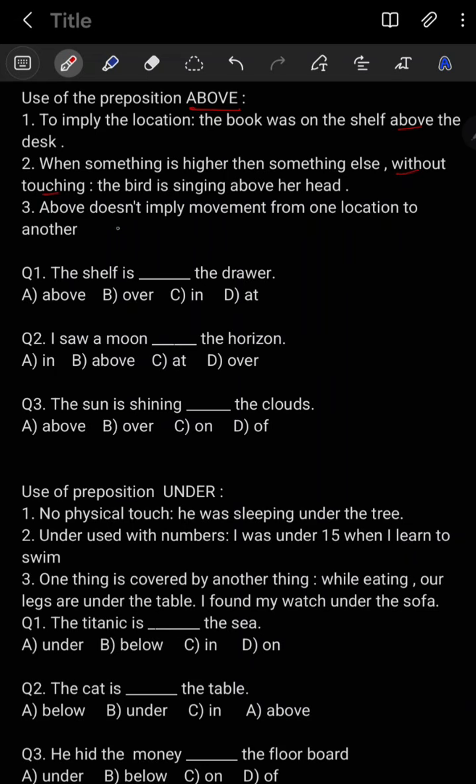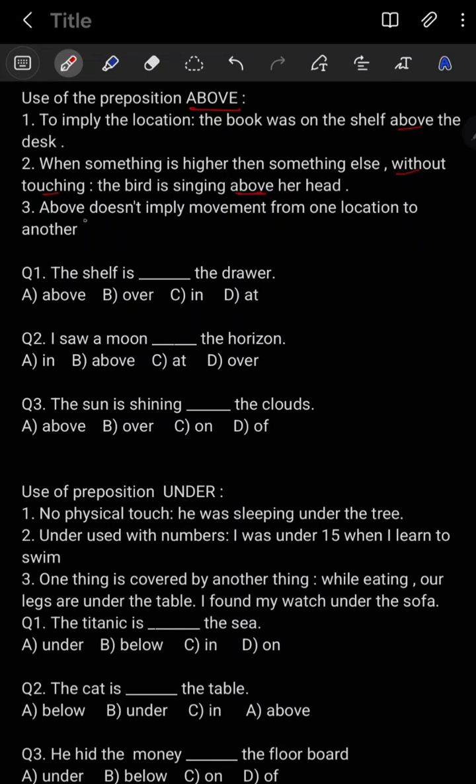So you have to use above here. When something is higher than something else without touching, we use the preposition above.